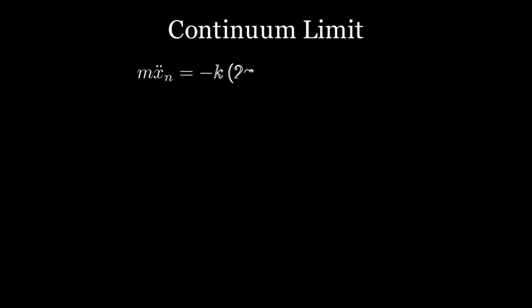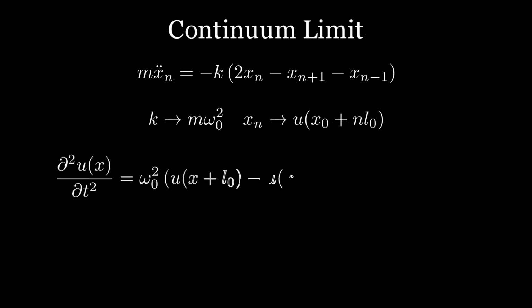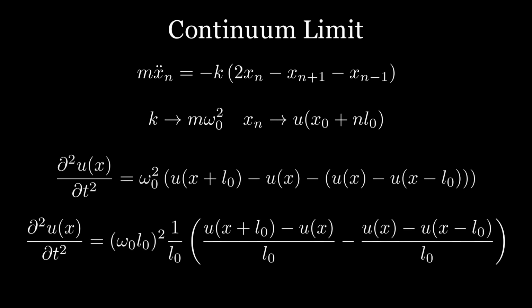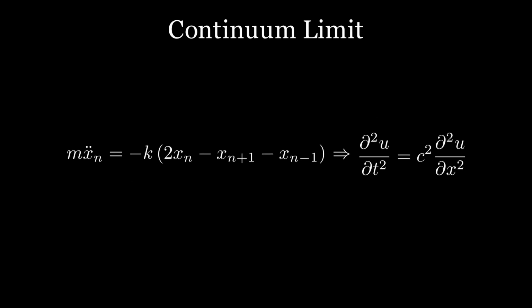Finally, let's derive the wave equation from the equations of motion of the lattice. First, let's substitute the displacement of the object, then the equation becomes like this. And manipulate the right-hand side. Finally, obtain the wave equation through the limit where the number of particles becomes infinitely large and the interparticle spacing becomes short enough. From this process and the limit, we obtained the wave equation from the equations of motion of the lattice.